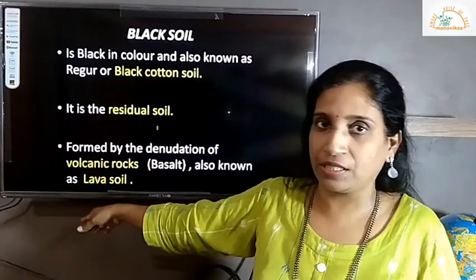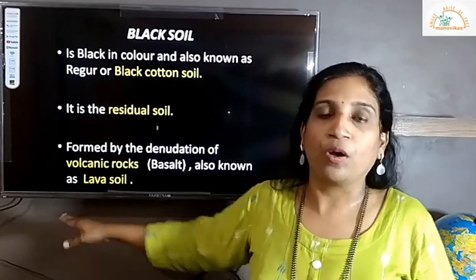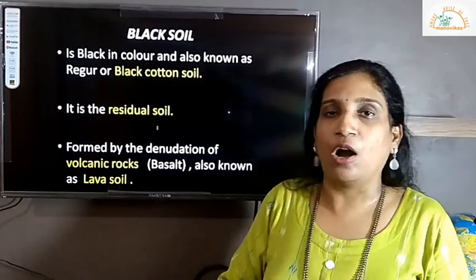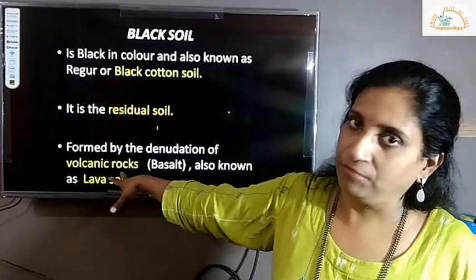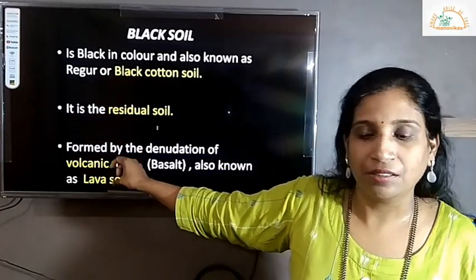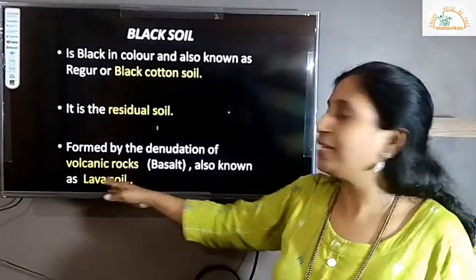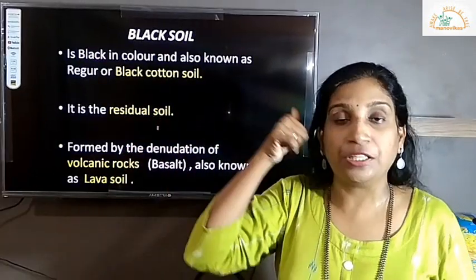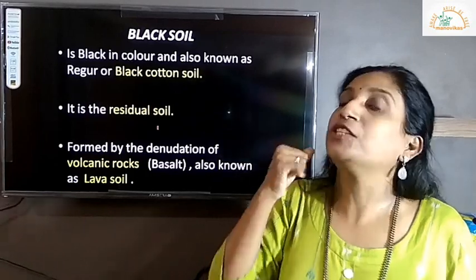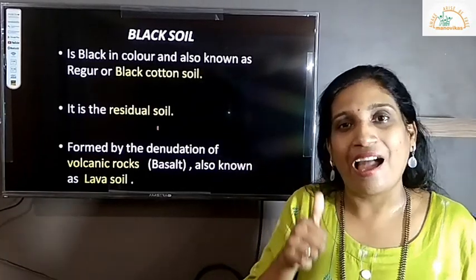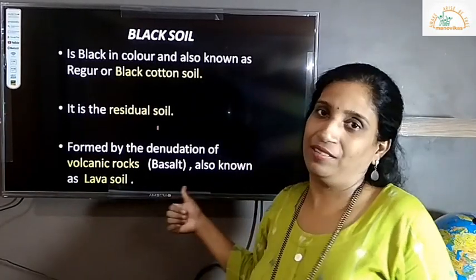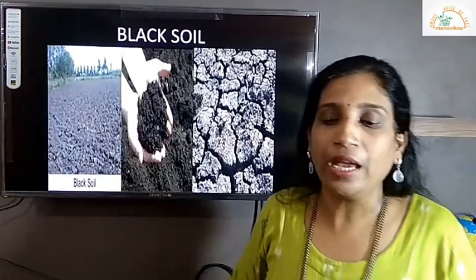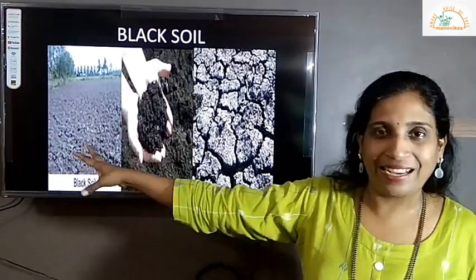I said basalt is a volcanic igneous rock. After weathering and transportation, the soil is formed from the lava, so it is also known as lava soil. So remember, black soil is also called regur soil, black cotton soil, residual soil, or lava soil. Very, very important. This is how black soil looks like.